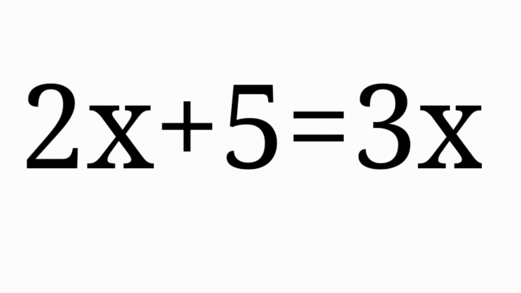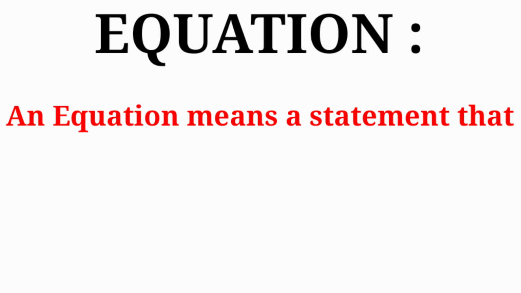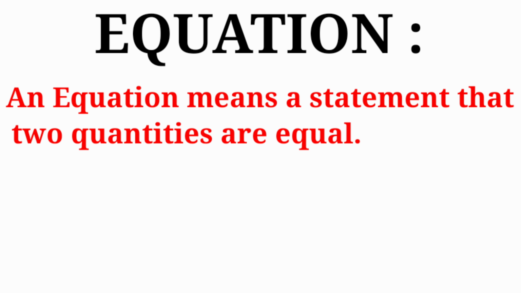Let's come to the meaning of an equation. Students, you must know what an equation is. An equation is a statement that two quantities are equal. It means it is compulsory that in the statement there should be an equals sign.